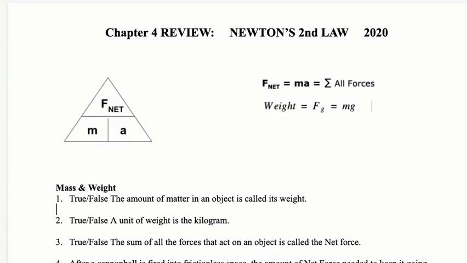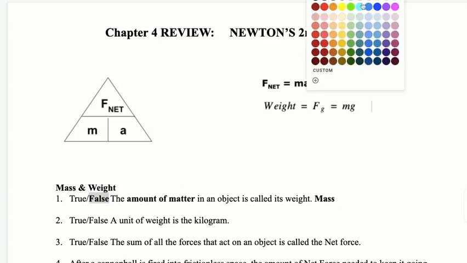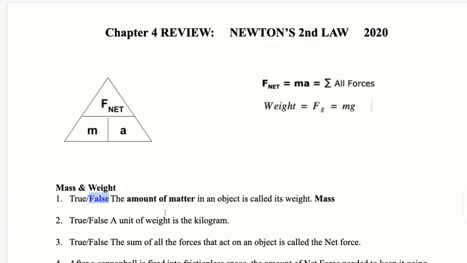Mass and weight section. True or false? The amount of matter in an object is called the weight. The amount of matter is actually called the mass. So I'm going to say that this is false. True or false? The unit of weight is kilogram.